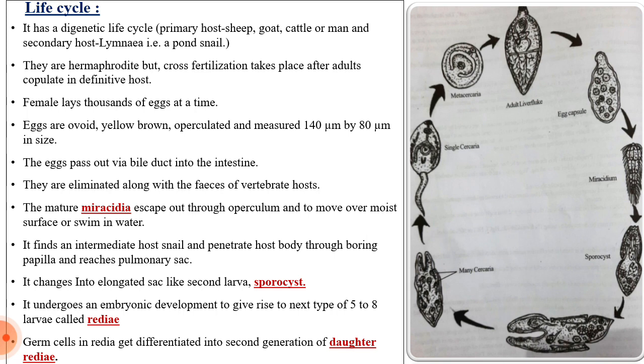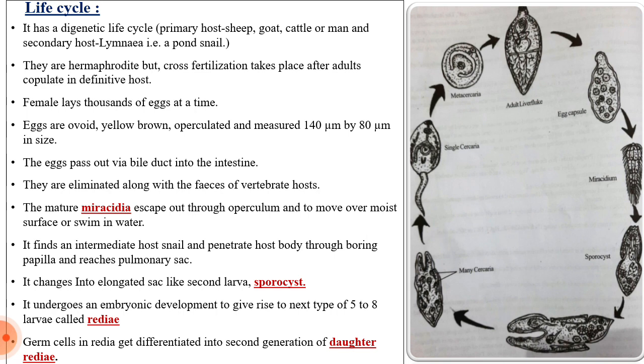When you move in a clockwise direction, you can observe that after the miracidium, the larval stage is the sporocyst. The sporocyst larva undergoes embryonic development to give rise to the next type of larvae, 5 to 8 in number, called the redia.